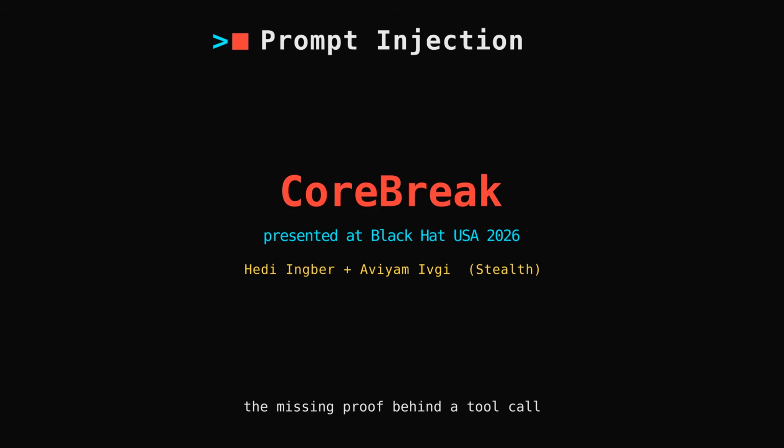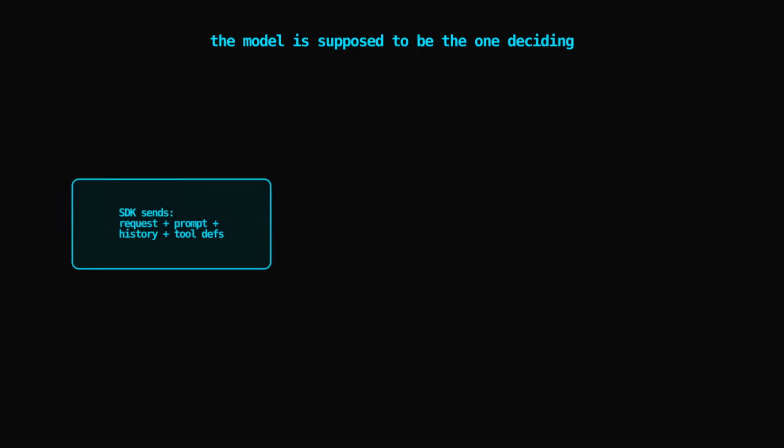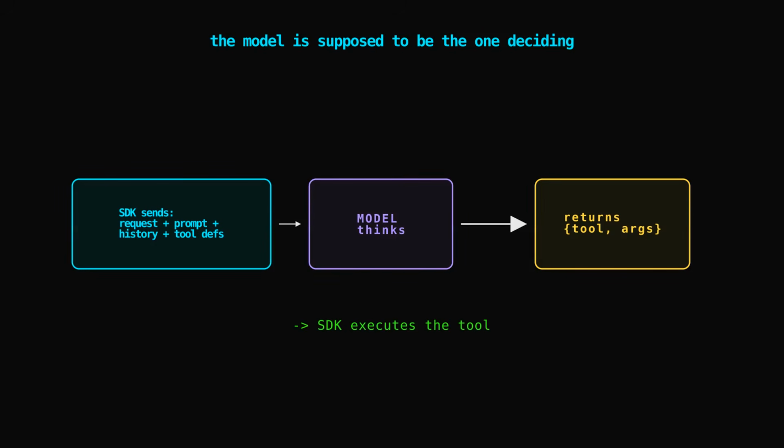To see why that break is dangerous, you have to understand what a normal tool call actually looks like under the hood, because the whole attack is about one missing check in that sequence. Here's the normal flow. The agent's software development kit sends the model everything it needs: your request, the system prompt, the conversation history, and the list of tools it's allowed to use. The model thinks, and if it wants to use a tool, it returns a structured instruction, the tool's name and its arguments. Then the SDK takes that instruction and executes it. That's the loop. The key point is that the tool call is supposed to be the model's decision, coming out of the model. Everything downstream trusts it because it's supposed to have come from upstream.